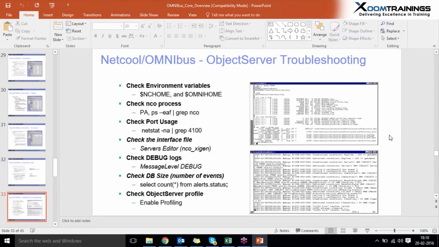And the final one is troubleshooting the object servers. We need to troubleshoot the object server whenever its performance is degrading. There are some files in certain locations, like logs, where we need to check the object server performance and troubleshoot. And there are the ports for checking, and the cross agent commands.